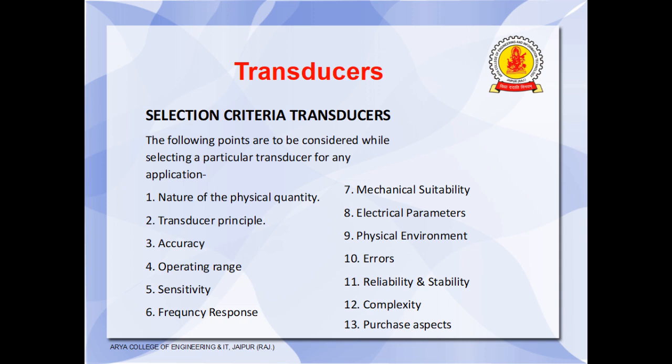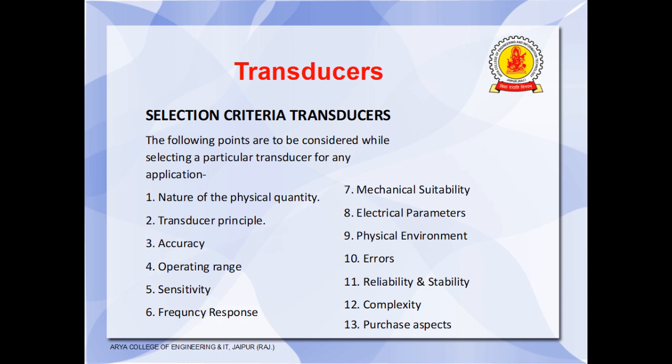Physical environment. The transducer should be able to work at different environmental conditions such as moisture, temperature shock, vibrations, pressure, etc. Errors: these should be small and controllable. Means error should be small and we can control the errors. Reliability and stability: reliability should be high so that we get the minimum error, and transducer should be stable, means it should repeat the results without error.